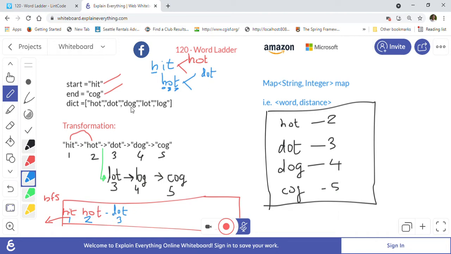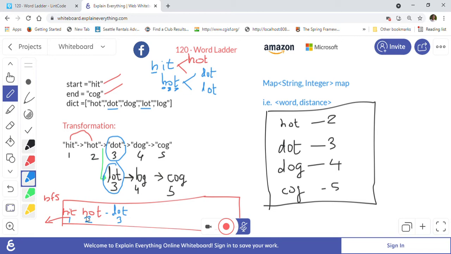queue. And then another word we will find is lot. Lot is also there in the dictionary, and dot is there too. So we found two neighbors for hot, which are dot and lot, and we will put both of them, but both will have distance 3. So as you can see, we put dot into the queue with distance 3, and we put lot into the queue. Again the distance is the same, 3. And how BFS works is we keep popping out things from each level.